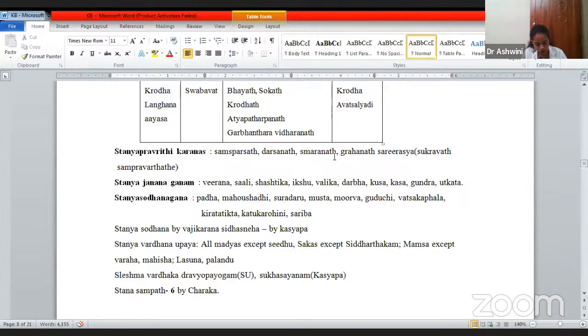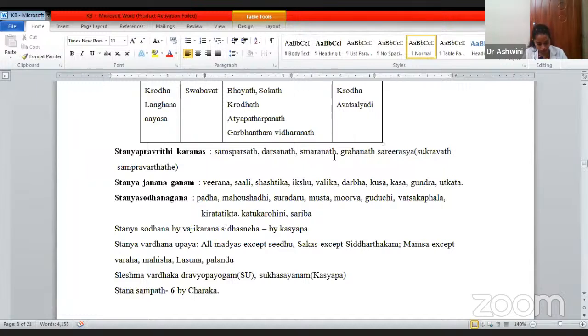Then comes the Darba, Kusha, Kasha, Gundra, then Itkata, then Katruna.